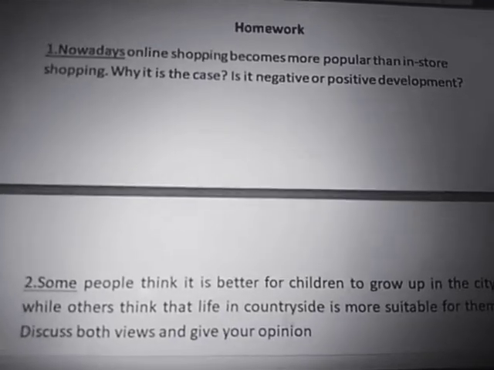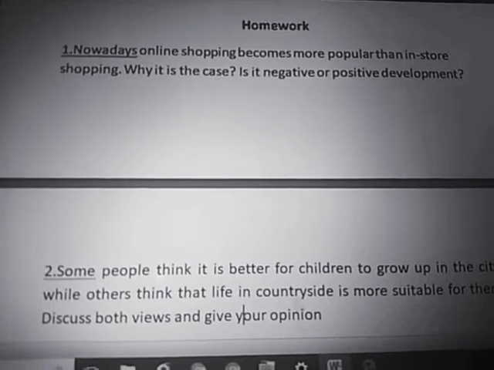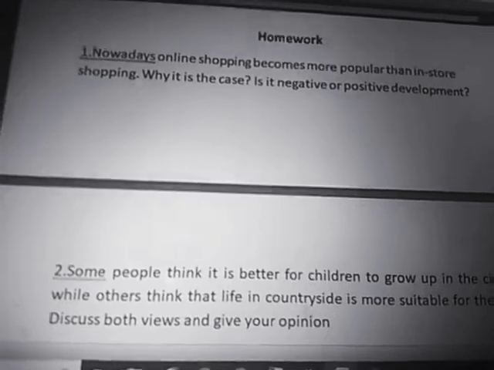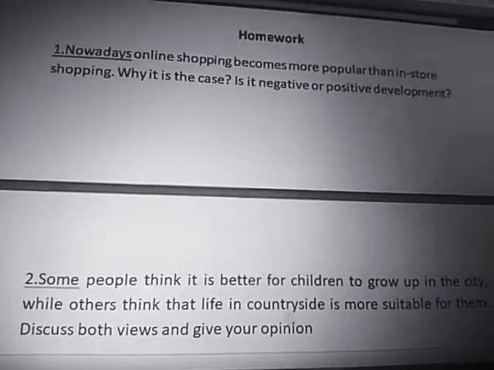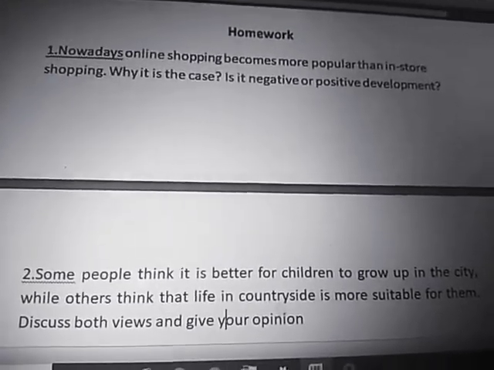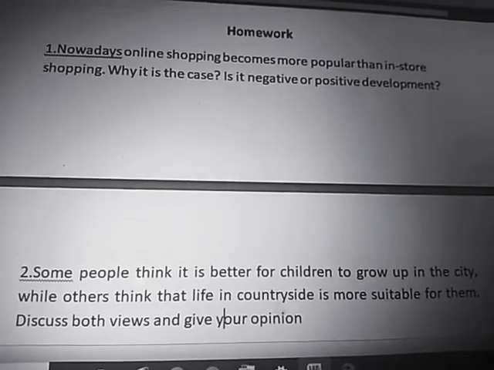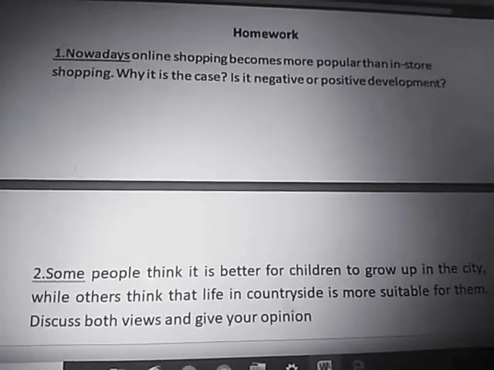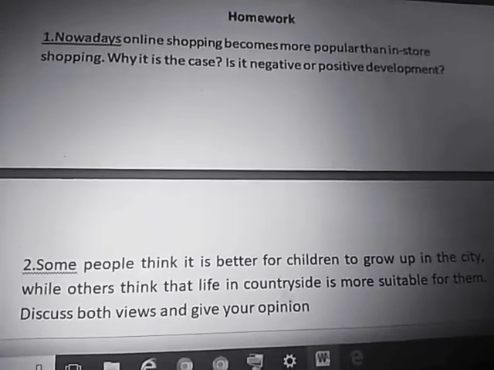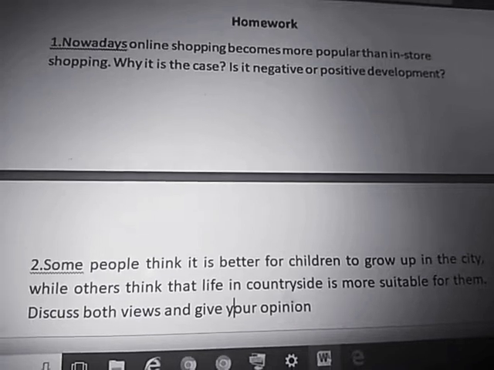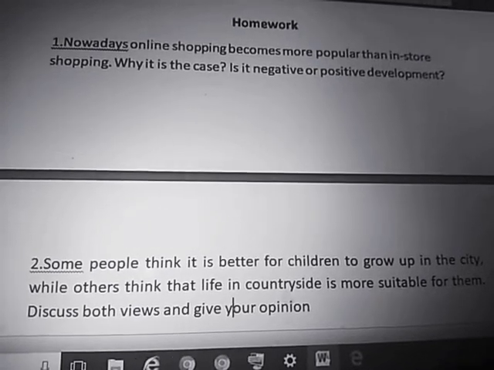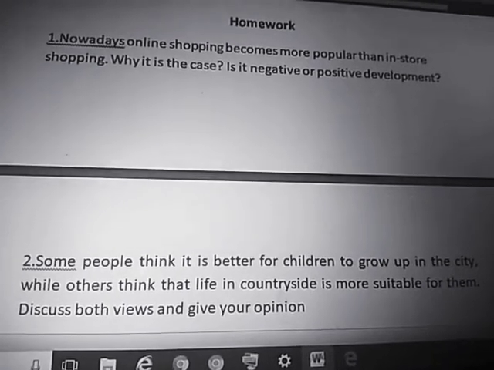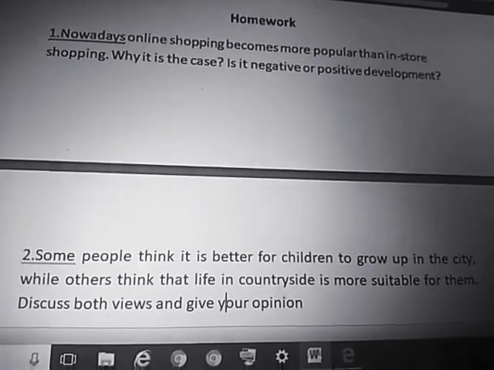Now I have homework for you to make sure whether you are able to write a proper introduction as per my guidelines or not. So please try to write an introduction in the comment box so that I can check it and let you know about it. First statement: nowadays online shopping has become more popular than in-store shopping. Why is this the case? Is it a negative or positive development? It is the double question essay that we covered today.